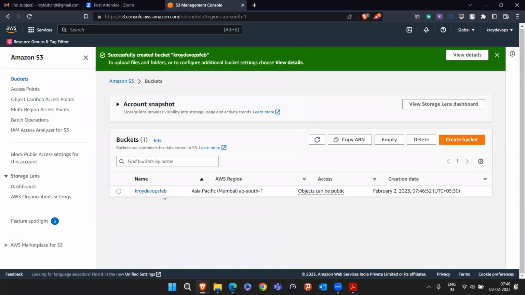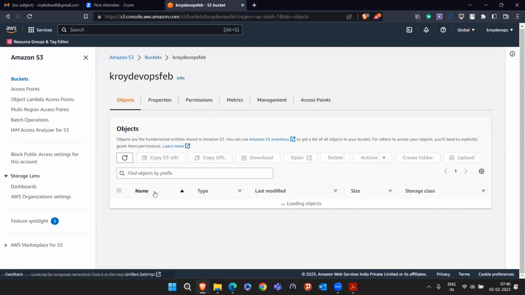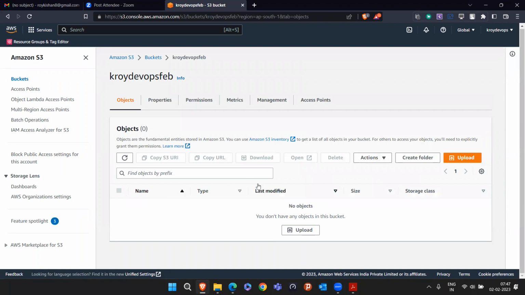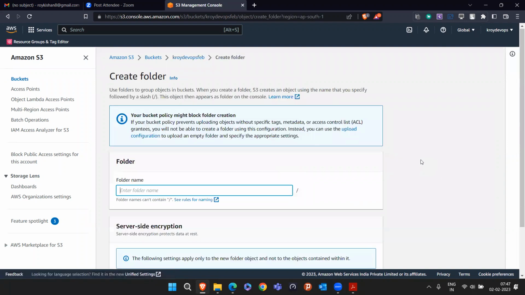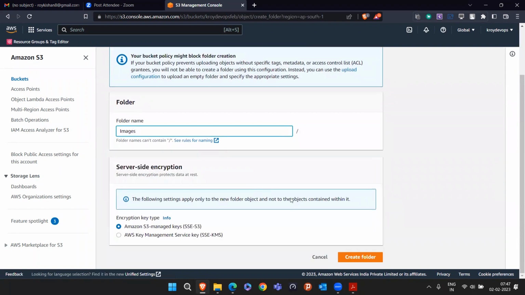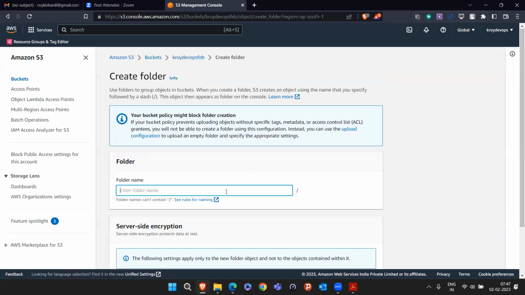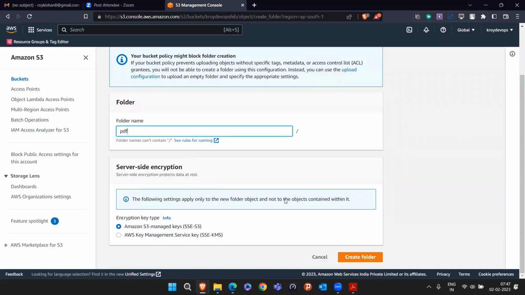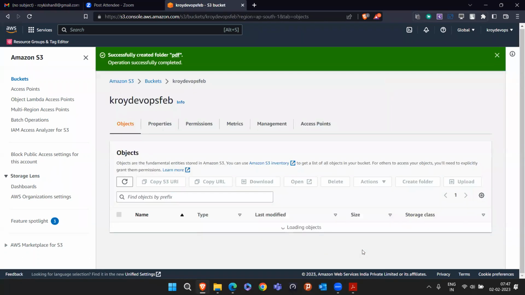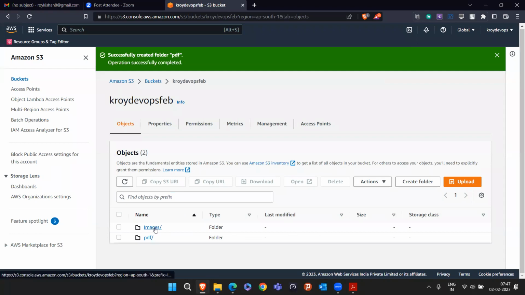So this bucket is created, and if the name is unique, your bucket will be created. Once the bucket is created, you simply go inside it. Now, our day-to-day work will be creating a folder. For example, I'm clicking on create folder and creating a folder with the name images. Click on create folder. The images folder is created. Similarly, I'm creating one more folder, and this is for PDF. Again, I'm clicking on create. So I created two folders, one is images, one is PDF.